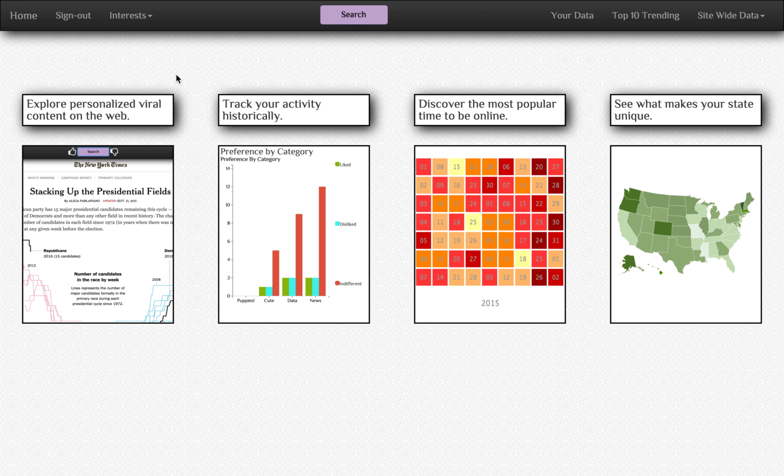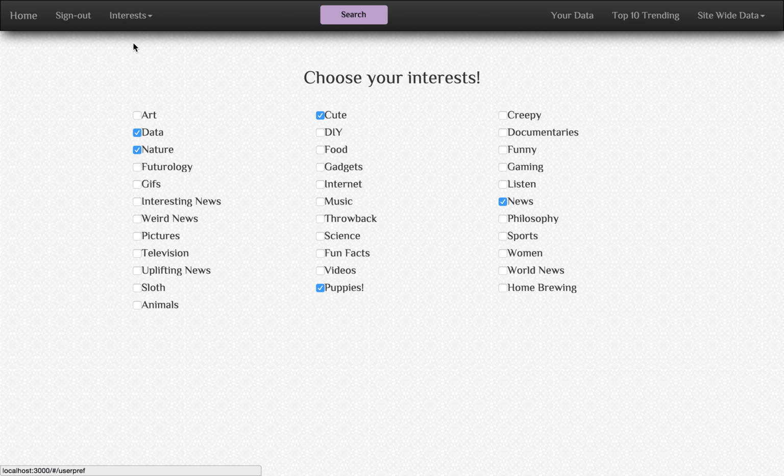Now I'll go through some of the features of my application. On this view, users can choose what they're interested in. So my interests are data, nature, cute things, puppies, and the news. From here, a user can hit the search bar and content will show up based on the interest that they just chose.